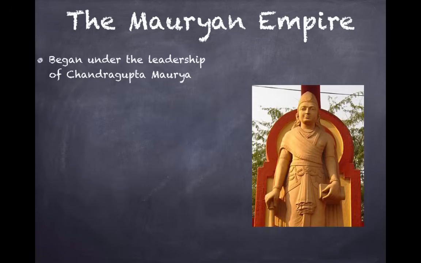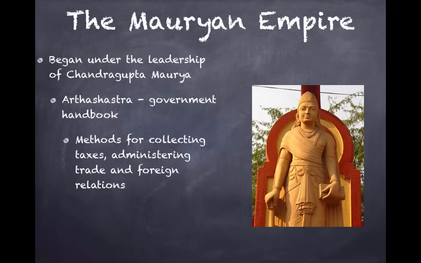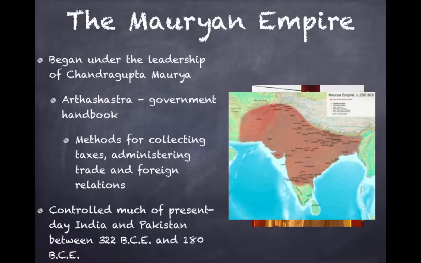All right, the Mauryan Empire began under the leadership of Chandragupta Maurya, not to be confused with the Gupta Empire, even though his name is Gupta. It is a different person altogether. Now, his government handbook was known as the Arthashastra, which helped explain how the government would be run. So it had methods for collecting taxes, administering trade, and even dealing with foreign relations. And the Mauryan Empire controlled much of present-day India and Pakistan between 322 BCE and 180 BCE.